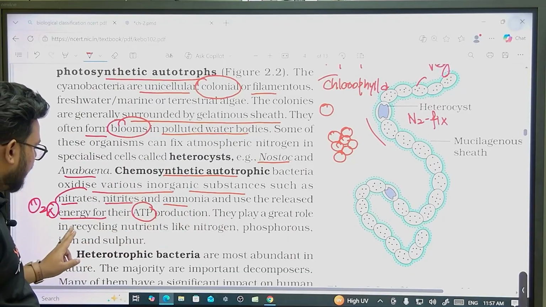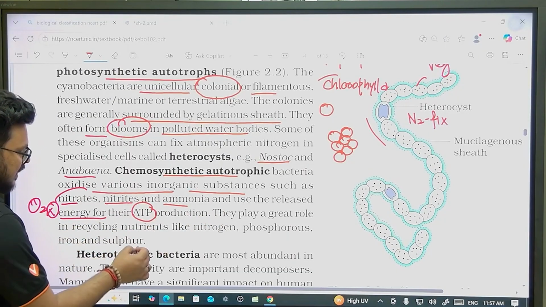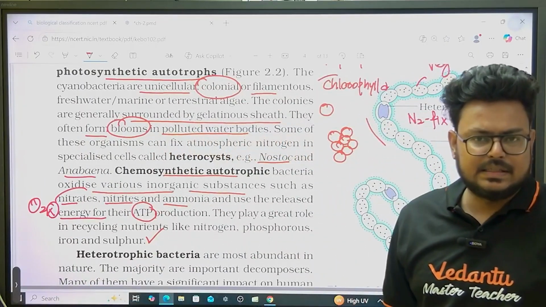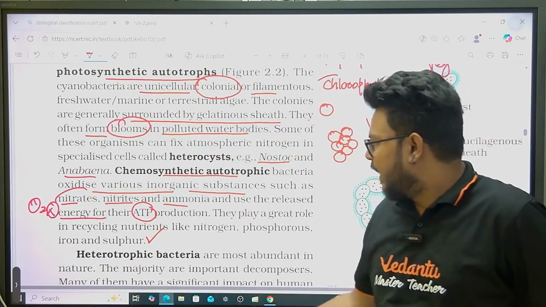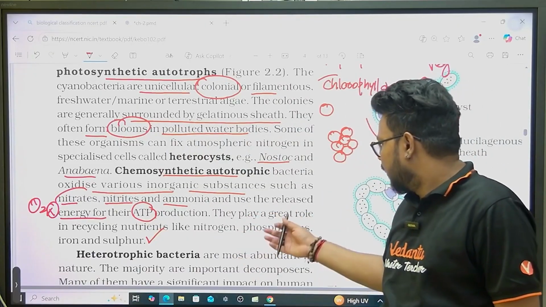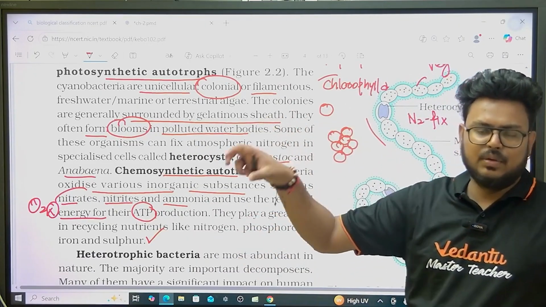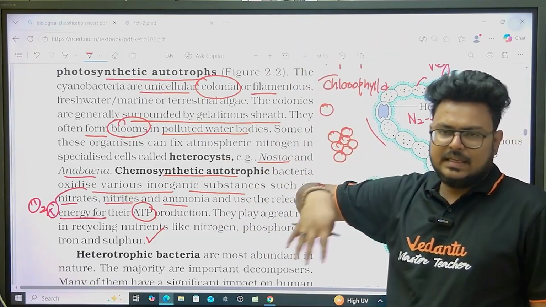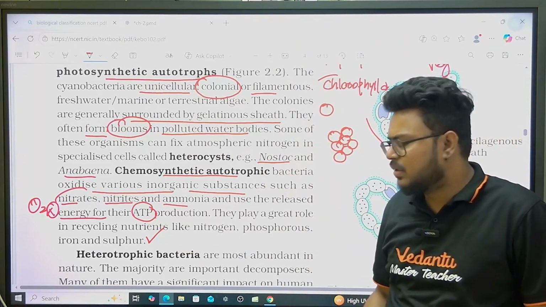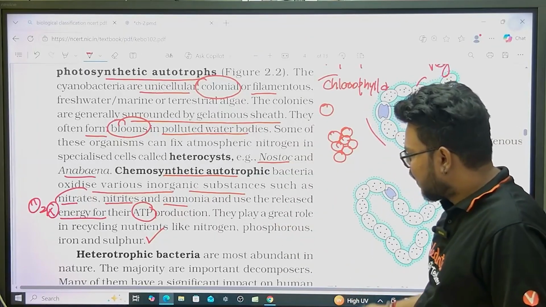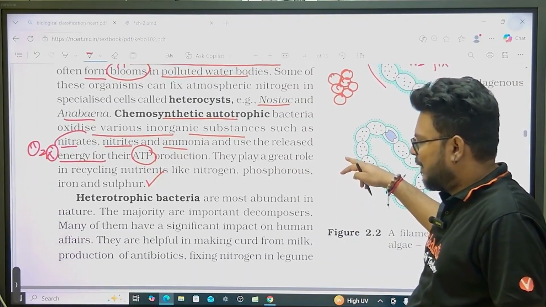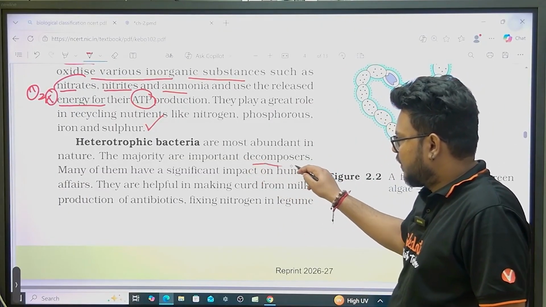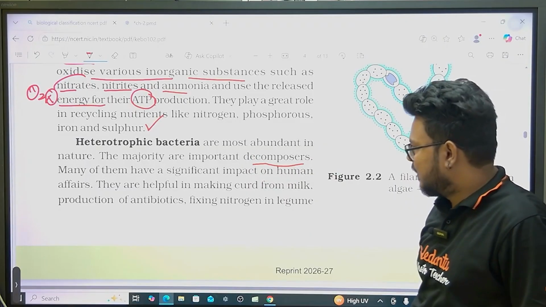They play a greater role in recycling nutrients like nitrogen, phosphorus, iron and sulfur, which is very important. For example, if we have nitrates, they will break nitrates, and if we have ammonia, they will break ammonia. Ultimately that ammonia will go into the soil, from soil into the plants, and plants die again. So that cycle goes on and on, soil to plants and plants to soil, because of the bacteria. Heterotrophic bacteria, obviously, depend upon other organisms. The majority of them are decomposers and depend upon dead and decaying organisms.